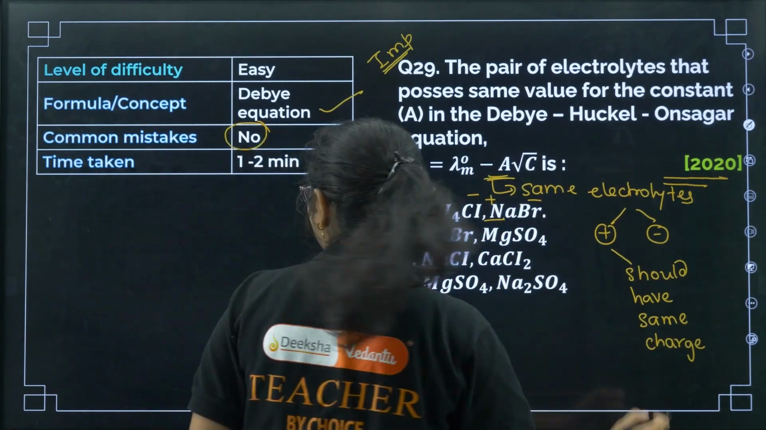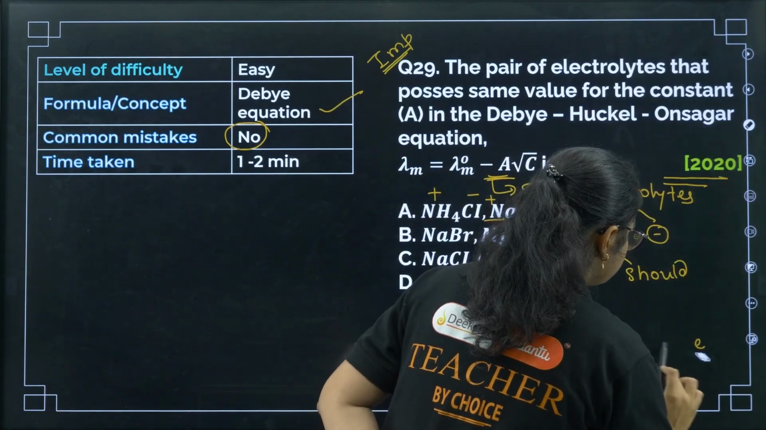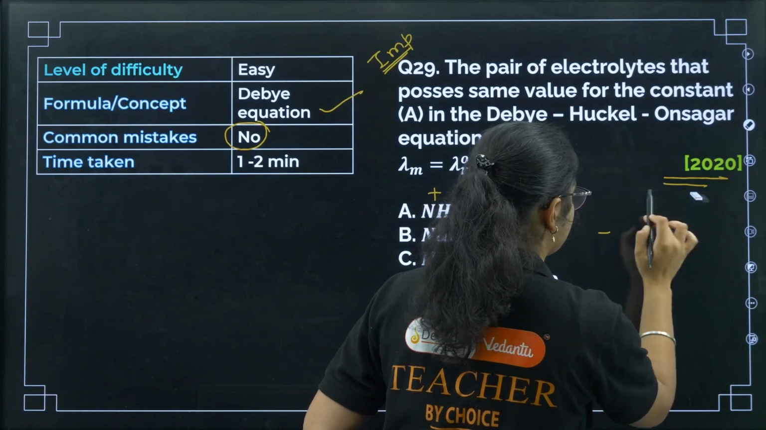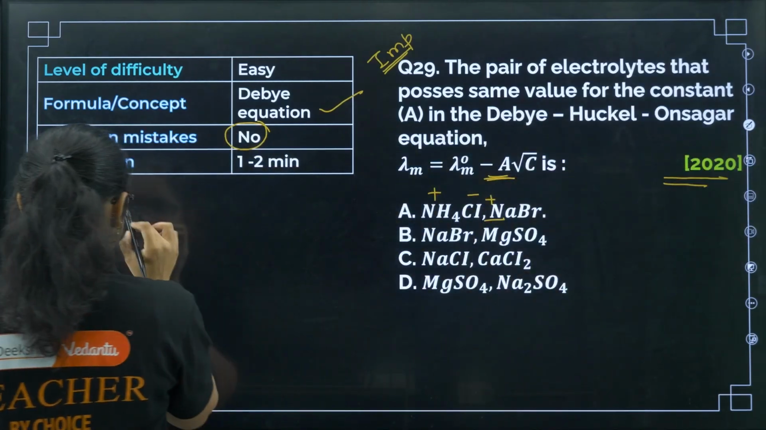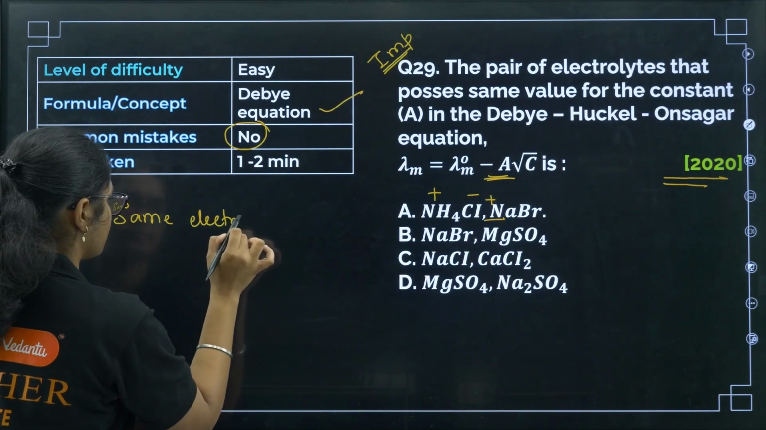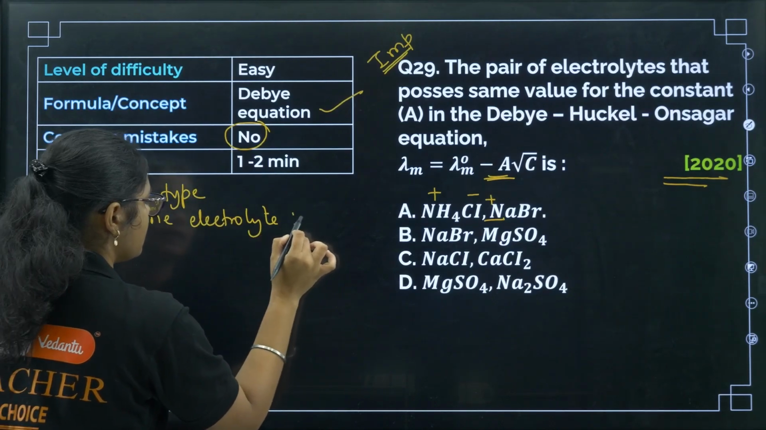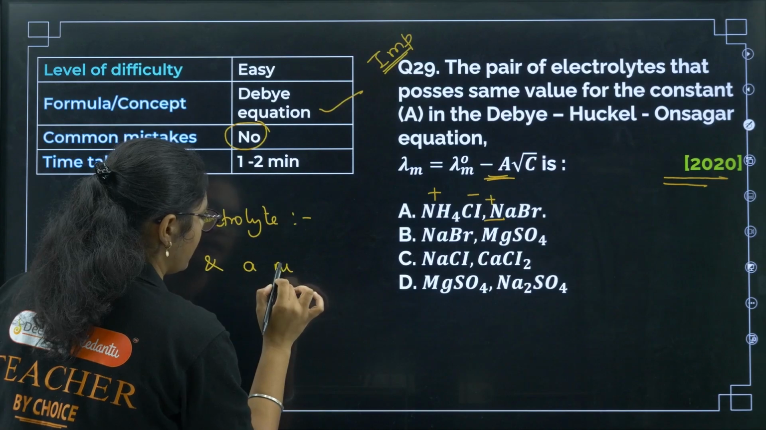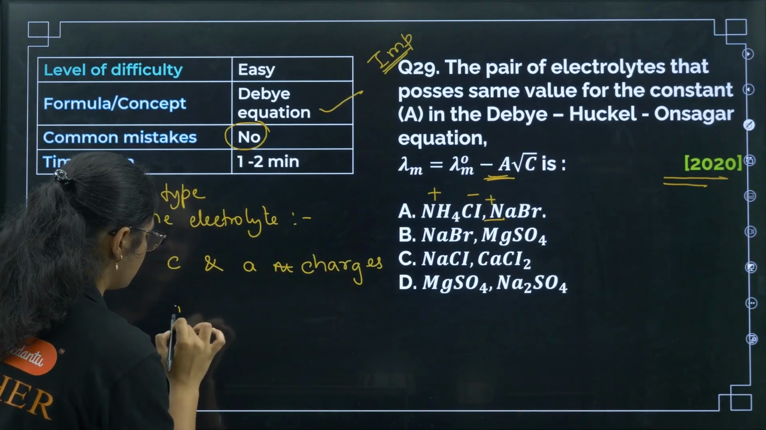Okay. So here I made a small mistake. Wait, it's not that they should have the same charge. See, what do you mean by same electrolyte? Let me define it correctly. Same type of electrolyte means their cation and anion charges are the same.